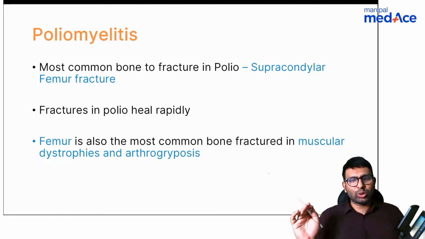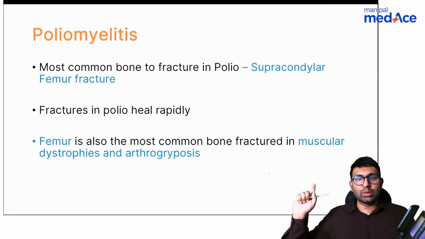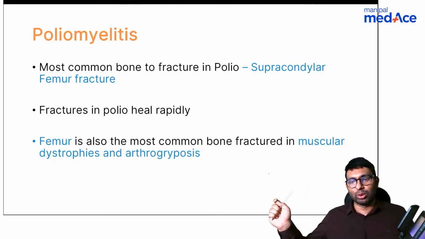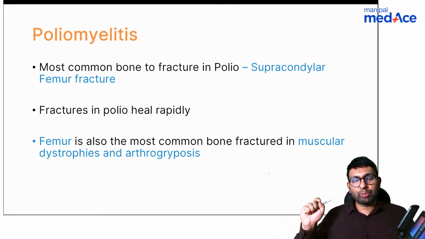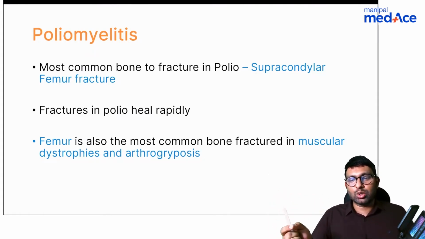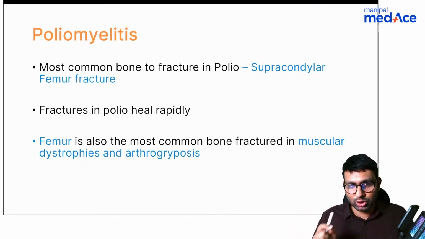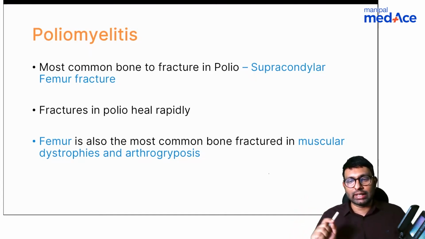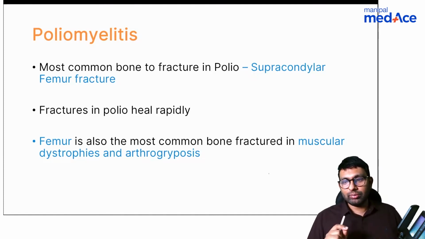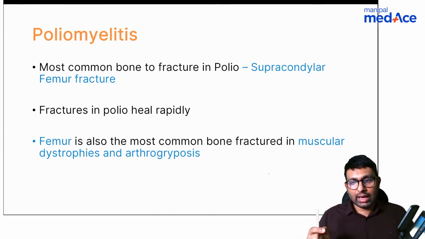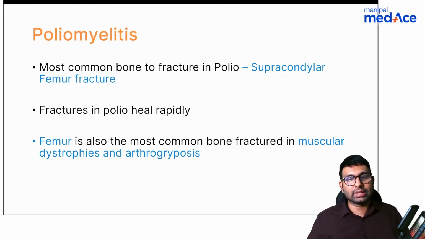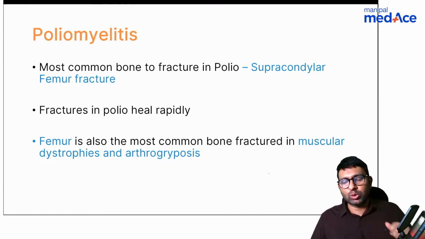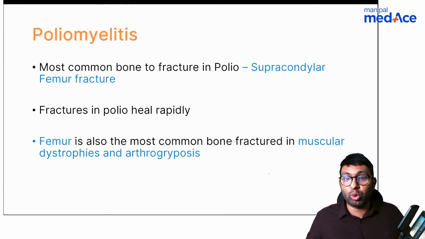In poliomyelitis, a few other MCQs that are important: which is the most common bone that is fractured in polio? The answer is supracondylar femur fracture. Also, in polio, they'll ask you, is fracture healing interrupted in cases of polio? And the answer is no. Fracture healing is normal in cases of polio. In patients of polio, they have some amount of weakness in the supracondylar femur region. That is why they're prone to more fractures.